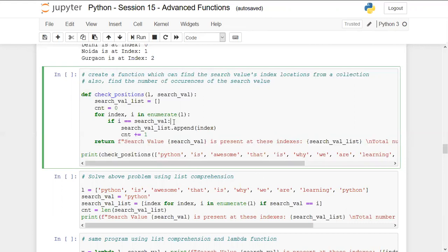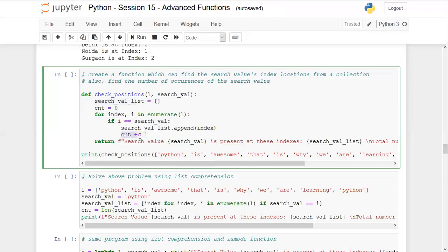If it is the same, which is equal, it will append to the search value list, which is empty right now, the index of it. The index is fetched using the enumerate function from this list. So the 0th index is there for Python, so it will be appended to this list. Similarly, it will happen for each iteration, and the counter will be incremented in each iteration as well.